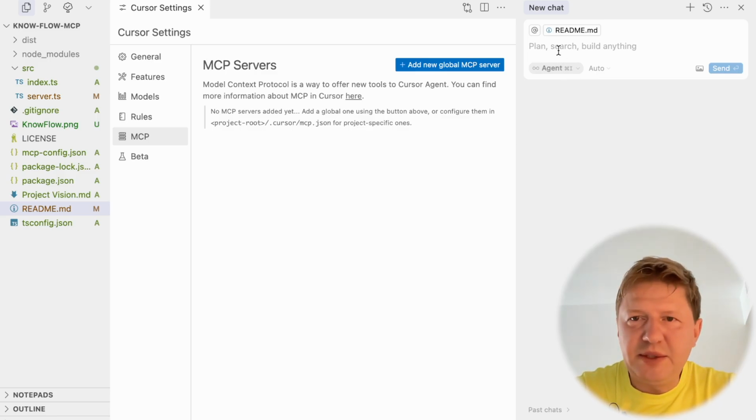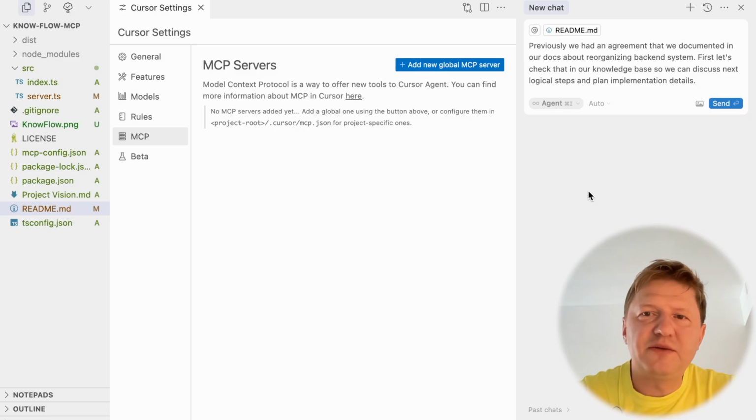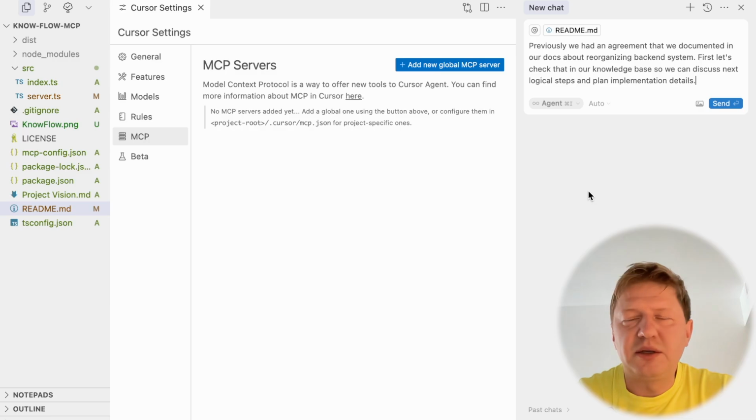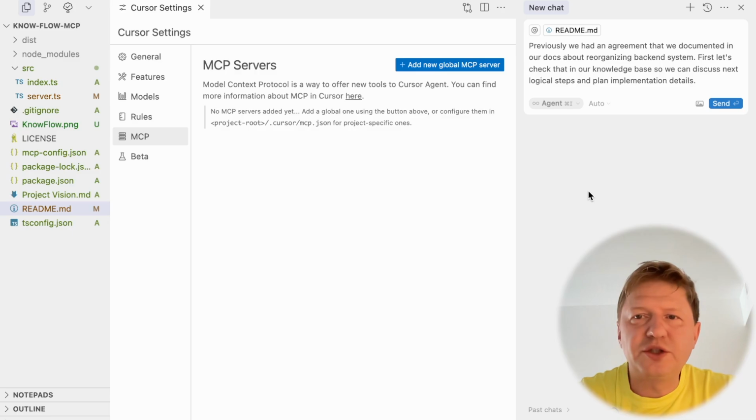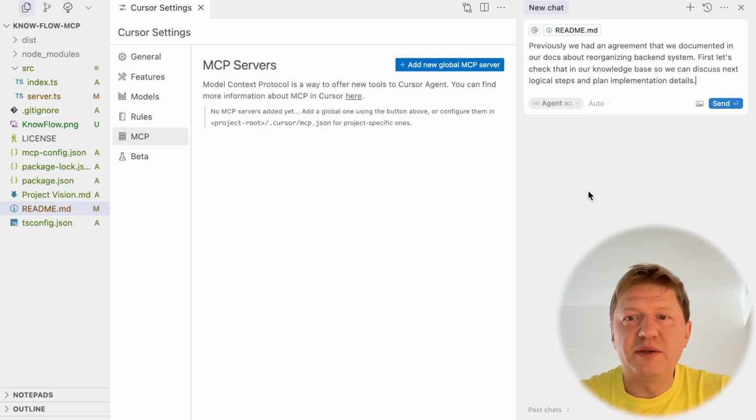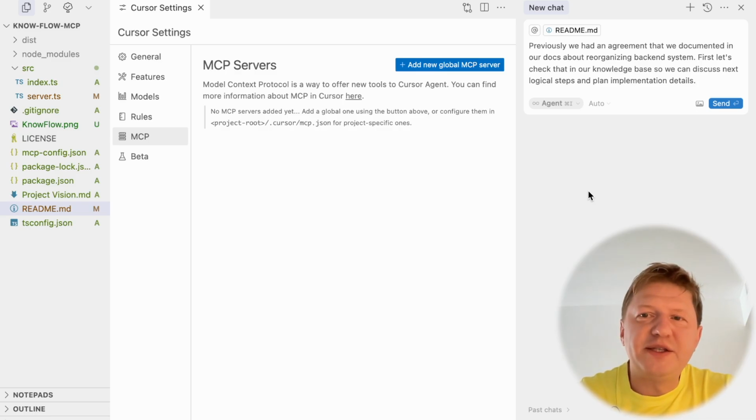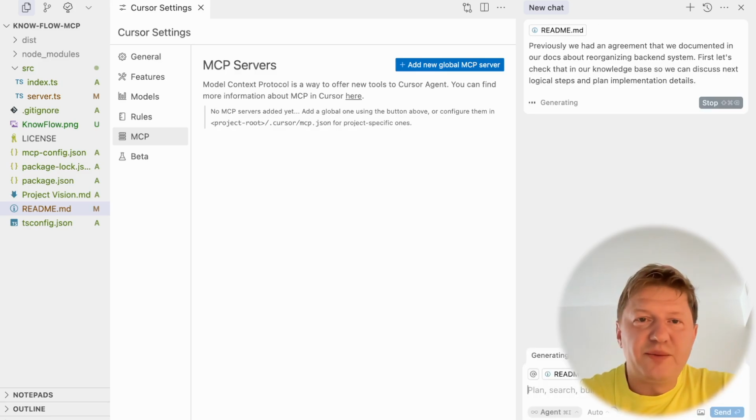And for example, if I type something very natural, in this case, for example, previously we had an agreement. It was yesterday, I remember that, and I had some ideas in my mind, but we documented it somewhere in our documentation system, like a file system. It could be Google Docs, Confluence, or Notion, and the discussion was about reorganizing the backend system. I would like to start working on this, but I would like the LLM to be aware of our discussions. So that's my prompt. Basically, I'm trying to push it in the right direction: check our last decision, so we can start the discussion.